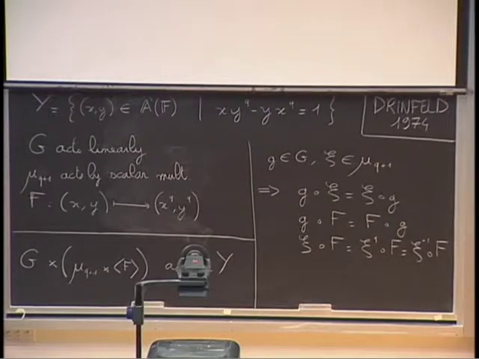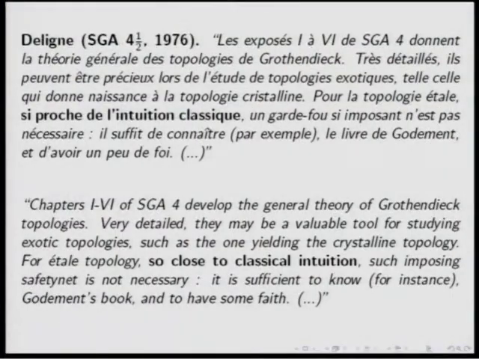Let's translate into English. Chapters 1-6 of SGA4 develop the general theory of Grothendieck topologies. Very detailed, they may be a valuable tool for studying exotic topologies, such as the one yielding the crystalline topology. For the étale topology, so close to classical intuition, such an imposing safety net is not necessary. It is sufficient to know, for instance, Godement's book, and to have some faith. So I'm asking you to have some faith today, not faith in God, but faith in the people who have developed this theory, Grothendieck, Deligne, and the others. I think they are more reliable.